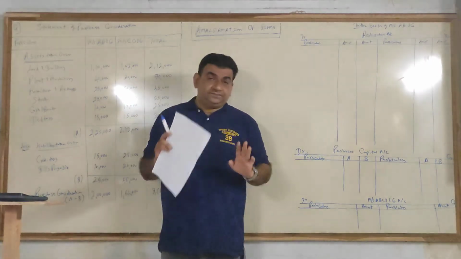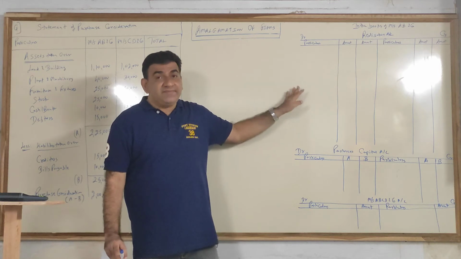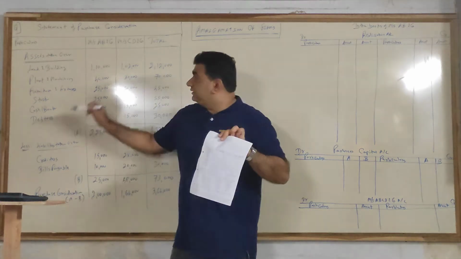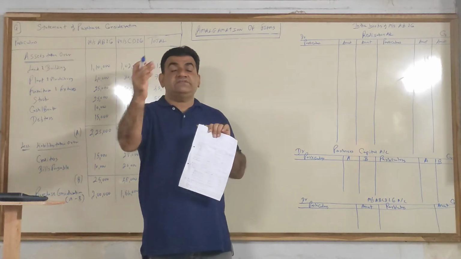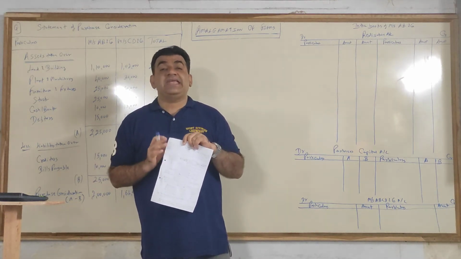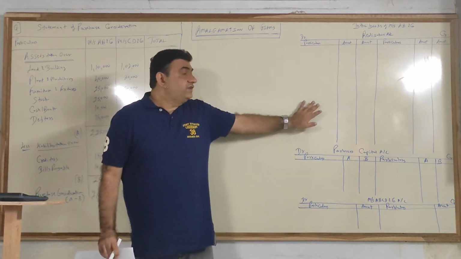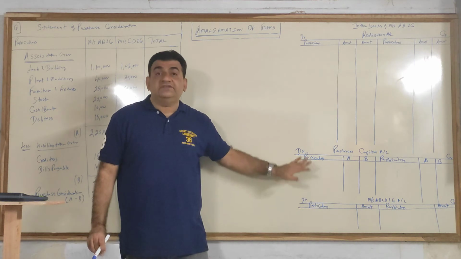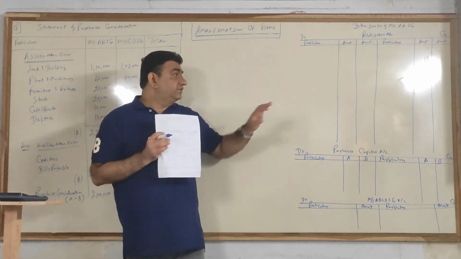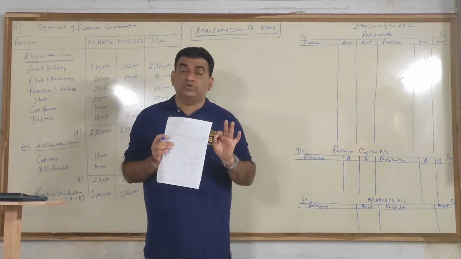Now, we are just closing the books of the first company, AB and company. So we will see the question and PC for the next 15-20 minutes only for the first firm, AB and company. Now listen. After preparing these 3 accounts, the first step is posting.